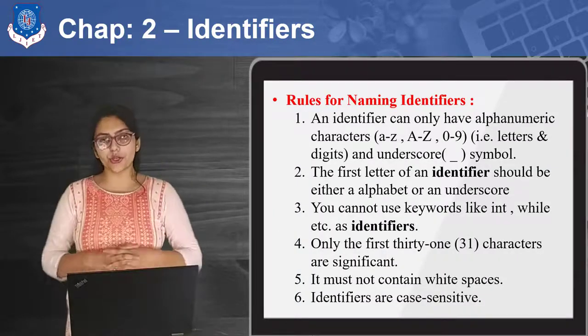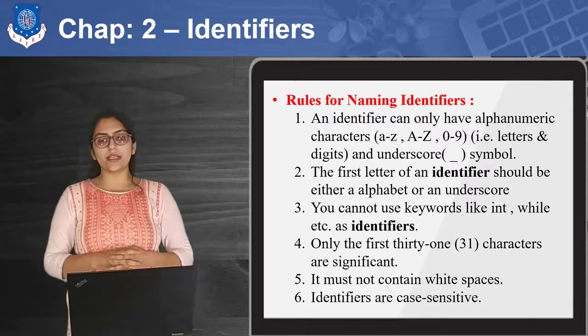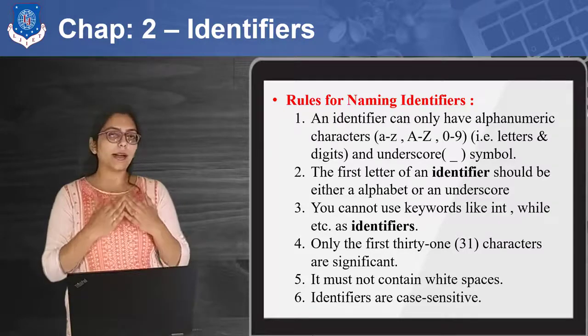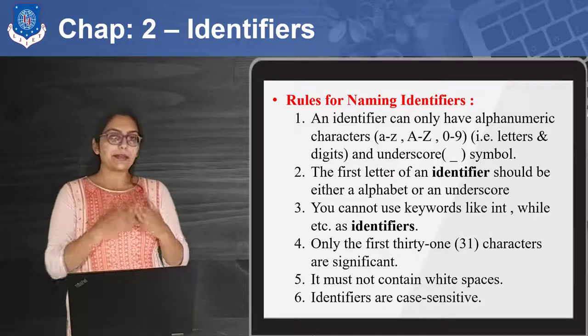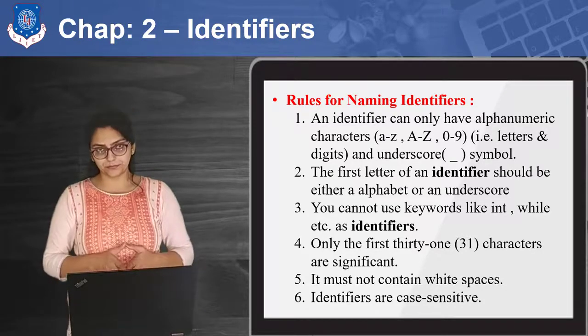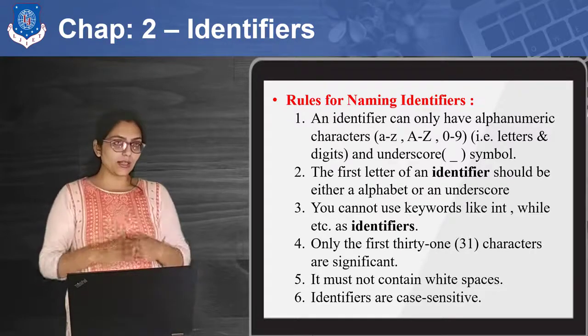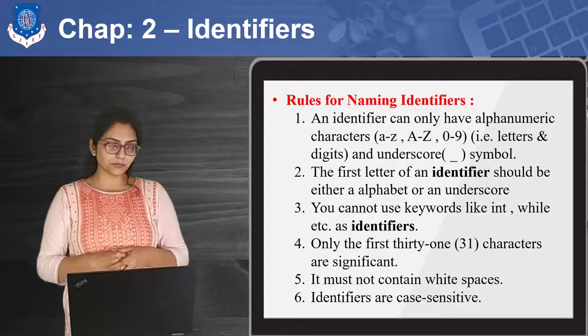The first rule is that an identifier can contain any alphabetic character or numeric character, that is capital A to Z, small a to z, or 0 to 9. But it can contain only one symbol, that is the underscore symbol.